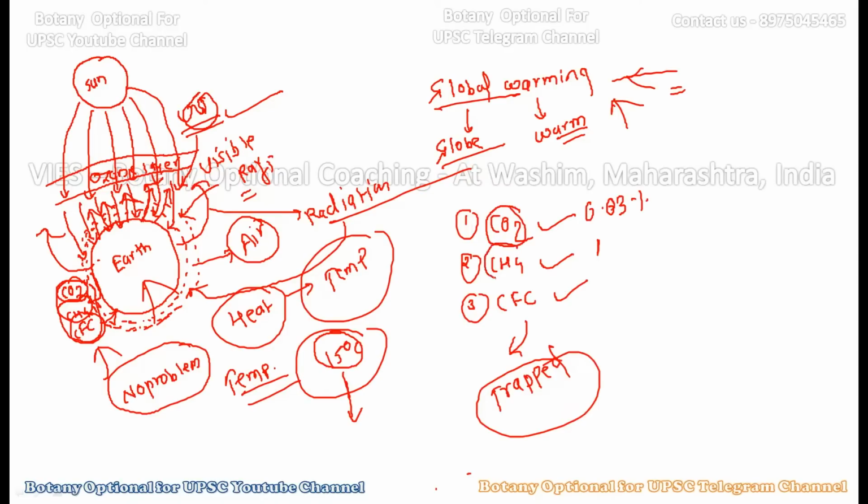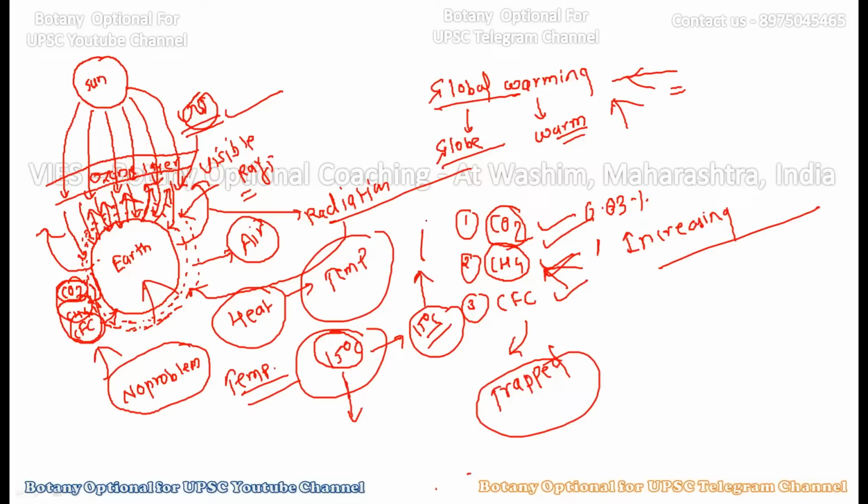this amount of CO2 and the natural amount of CH4 is increasing day by day. As you know, there is a lot of pollution, and due to the pollution the gases like CO2 and CH4 keep on increasing, right? They are continuously increasing, and due to the increase of these gases, more and more outgoing radiation is trapped by these gases and stays on Mother Earth, and that is why the average temperature of Mother Earth, which is 15 degrees Celsius, keeps on increasing. And if it increases it will create some problems for Mother Earth.